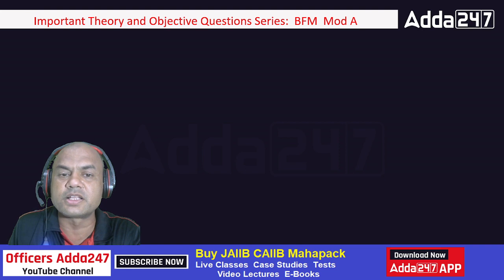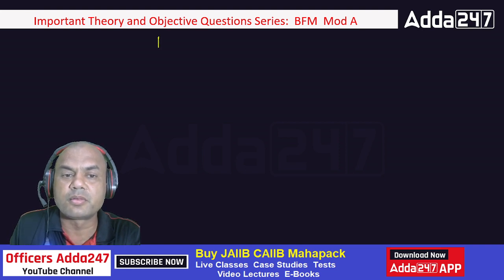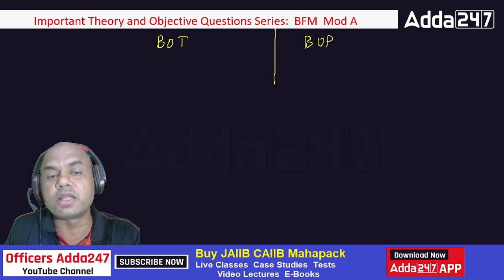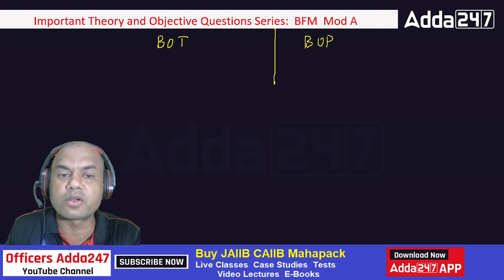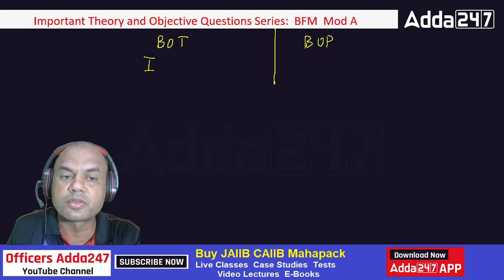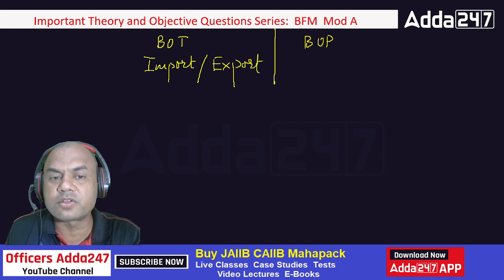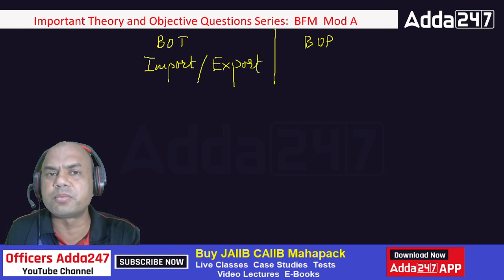One is balance of trade, BOT, and second is balance of payment, BOP. What do you have in balance of trade? In balance of trade, you have import and export. Trade means business. So in balance of trade, it's pure import and export.